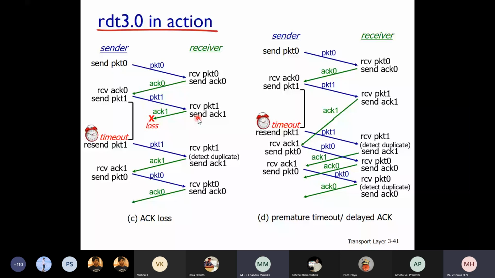So this might increase the premature timeout or the delayed ACK. You had mentioned that after a certain time the packet will be resent again and again till the acknowledgement is back to the sender. In that case, if there is already congestion in the network, that might increase because of resending again and again, maybe. Okay. Any other answers?